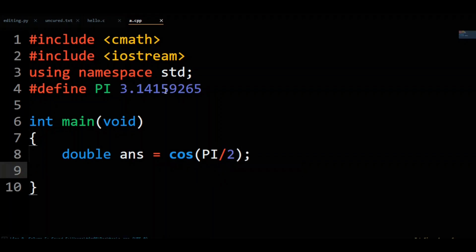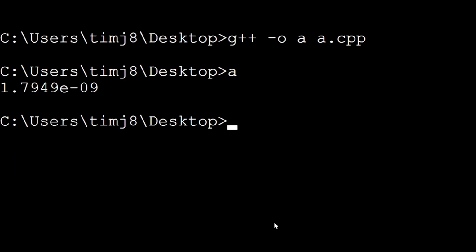Next, we'll print our answer. Put to cout our answer, and put to that the end line. If we run this code, you'll see cosine of pi on 2 equals 0.